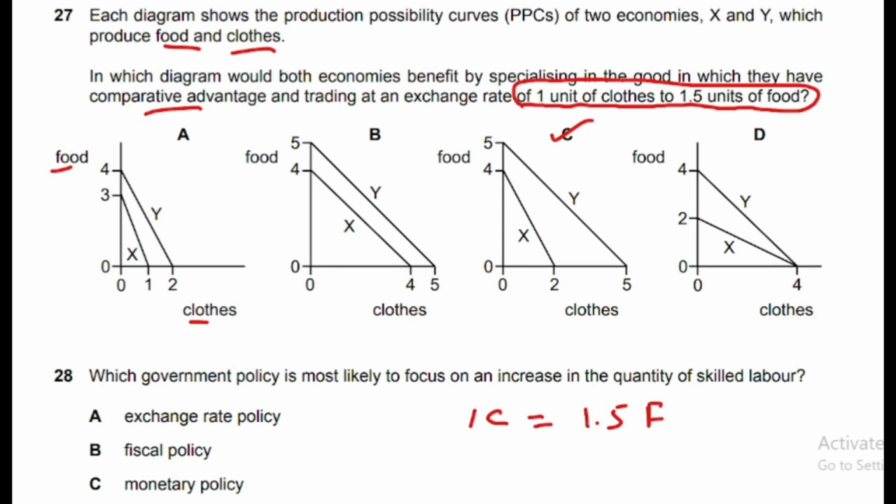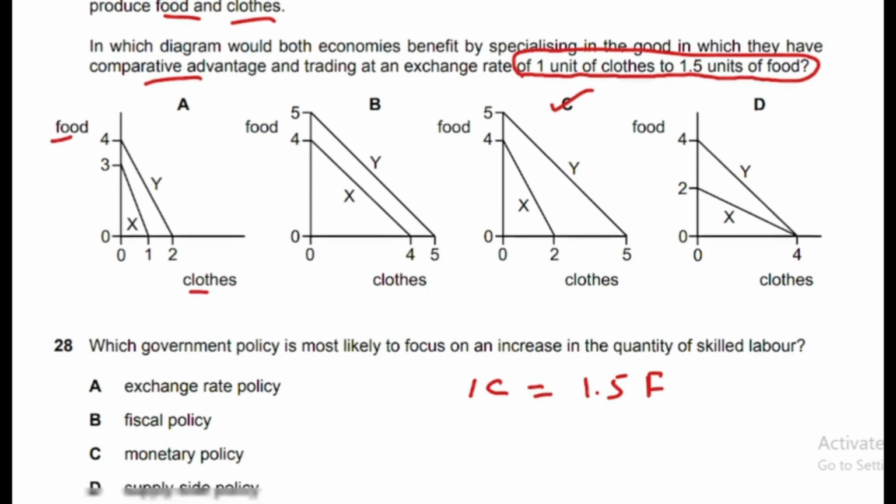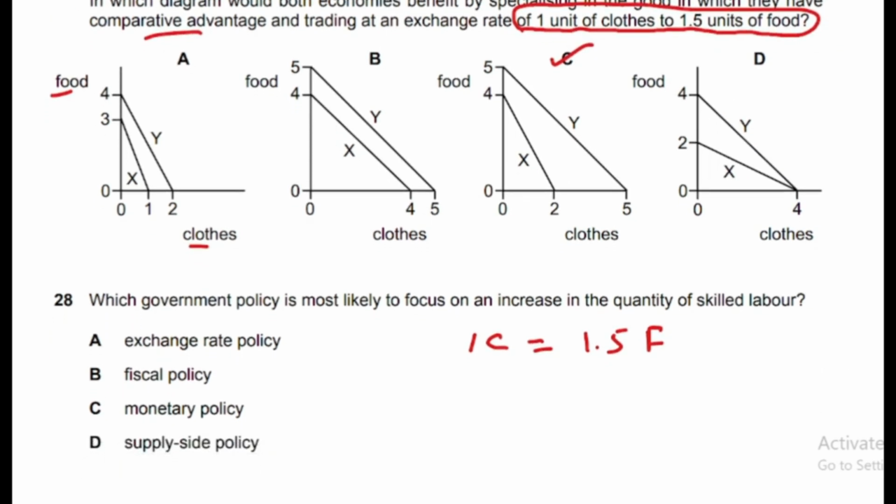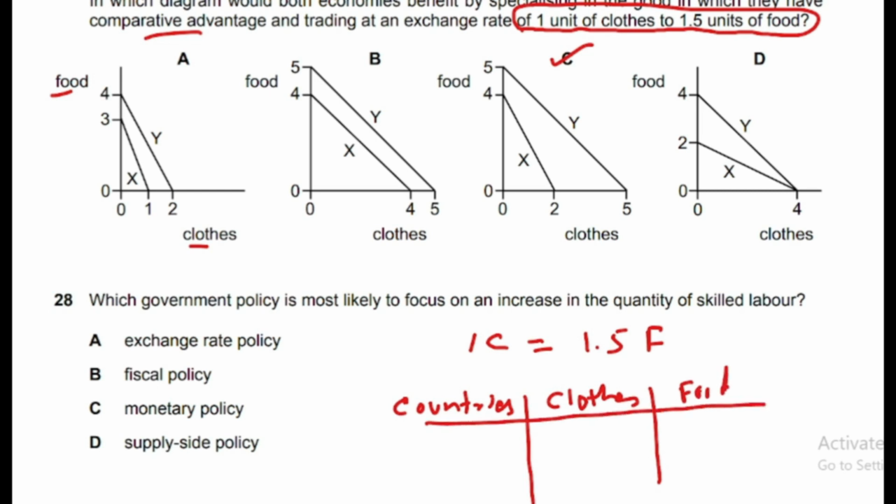Here you can see there are two countries, X and Y. Let me write it here. We can make a table here: countries, clothing and food. We can write clothes here, and then we can write food here. We have country X and country Y.